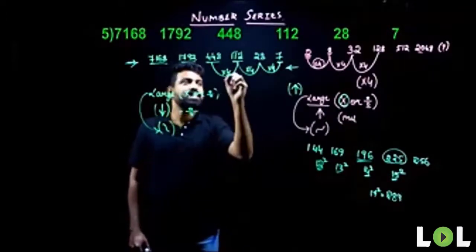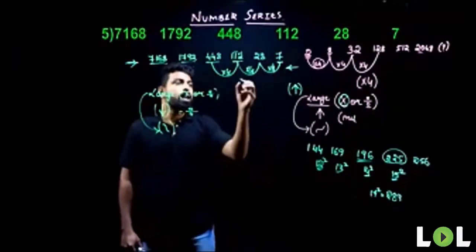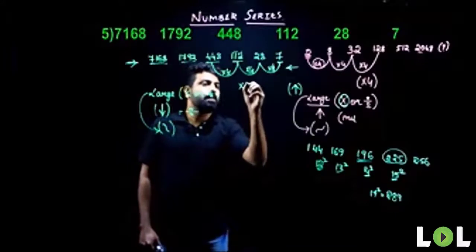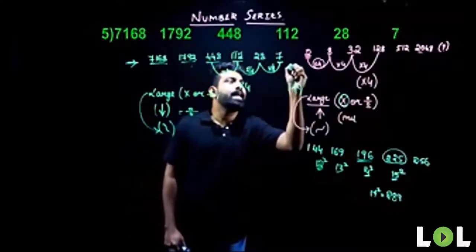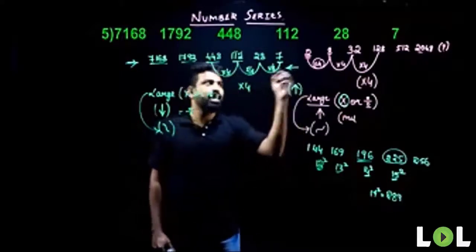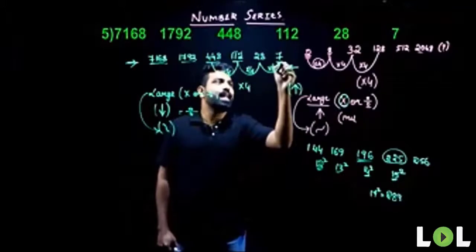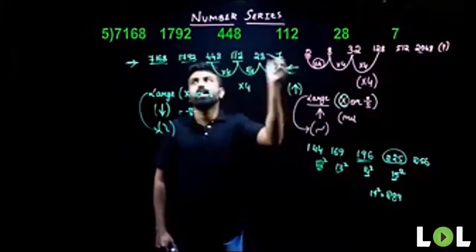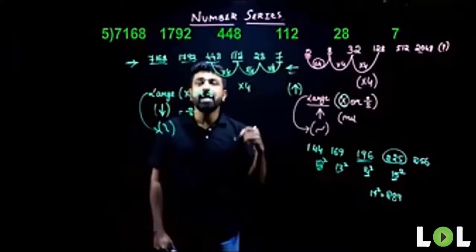I've got 3 same logics here. Since I've got 3 same logics, my logic in this series is multiplication by 4 when I start looking from my right-hand side. Why did I start calculations from my right-hand side here? Because the value here is less. 7 here is smaller when compared to 7168. So it is easier for me to start my calculations from the right-hand side.